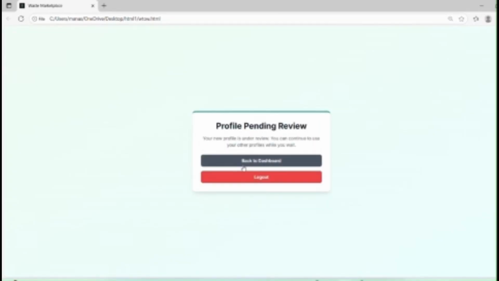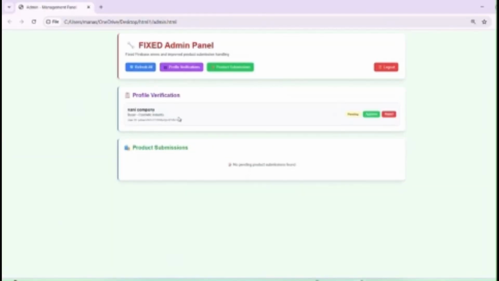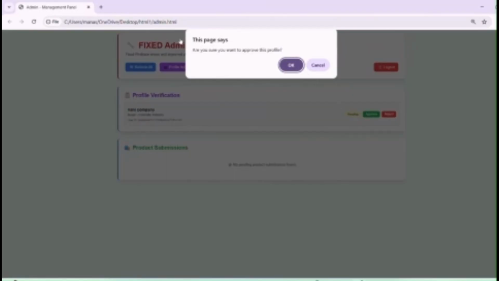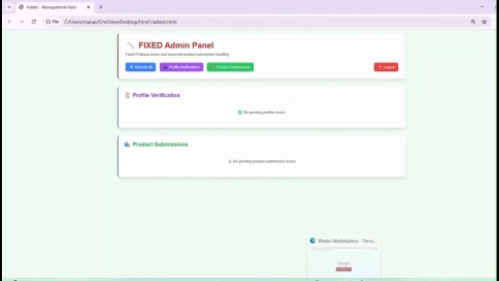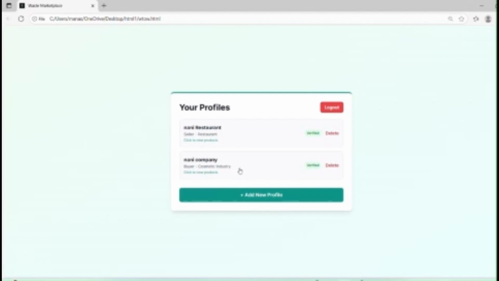Now the admin has to approve our profile. Here the request has popped up. The admin will approve it after making sure that it is a proper profile. Once it is okay, the profile will be approved successfully. Here you can see it as verified.